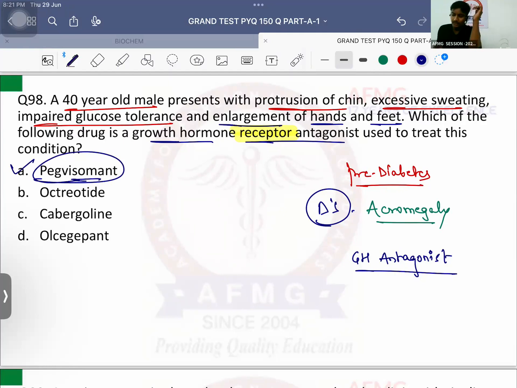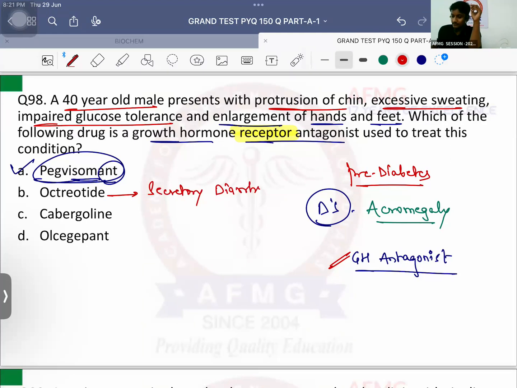नाम में ये ना soma, that is usually somatotropin or your growth hormone. Ant मतलब antagonist. So pegvisomant is nothing but growth hormone receptor antagonist. Growth hormone antagonist पूछा होता, then your answer would have been correct. It would have been octreotide or lanreotide. Octreotide or lanreotide is also the drug of choice for... Very good. It is also the drug of choice for secretory diarrhea.